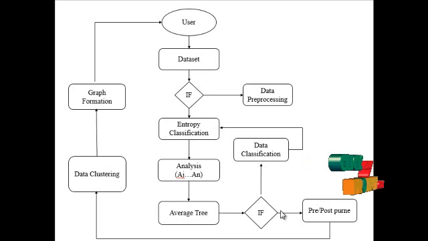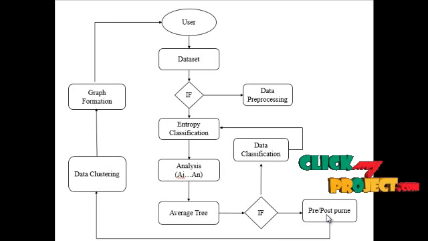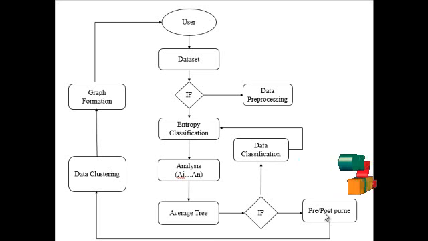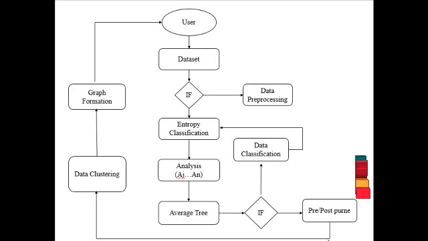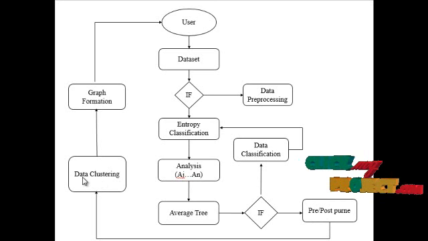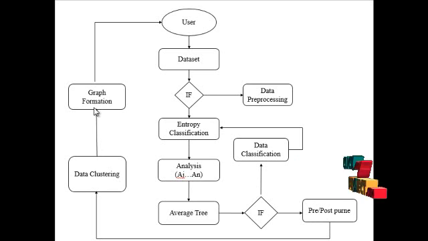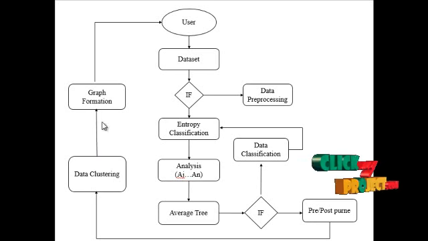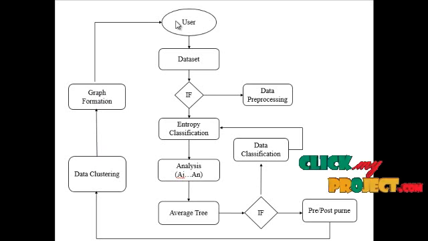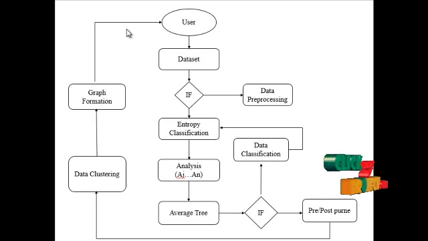So if the process can be completed, it goes to this pre and post prune. The pre and post prune is a technique. It can be displayed as all of this clustering result for each and every result. So this pre-process pruned technique can be completed, and it goes to this data clustering result. In this process, the data clustering result gives all of the cluster results, and it is a fuzzy based cluster result. This fuzzy based cluster result graph can be created in this process. This graph can be viewed by the user.